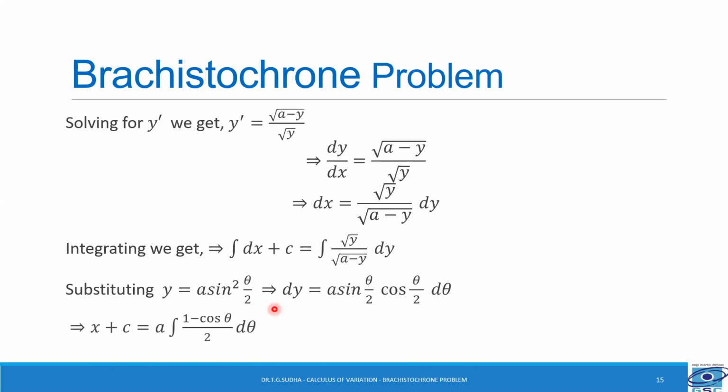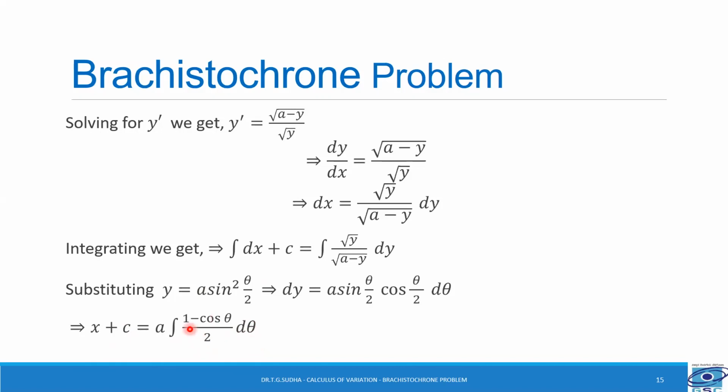So on integration on the left hand side, integral dx gives x. So x plus c is equal to, on substitution, we get a into integral (1 - cos θ)/2 into dθ. Now let us integrate this right hand side.